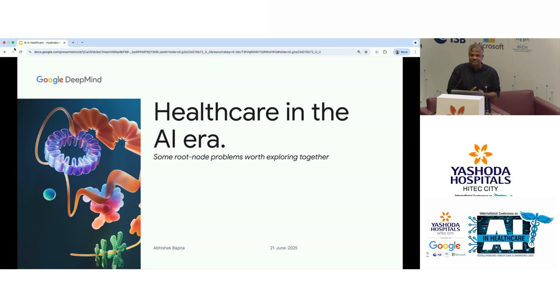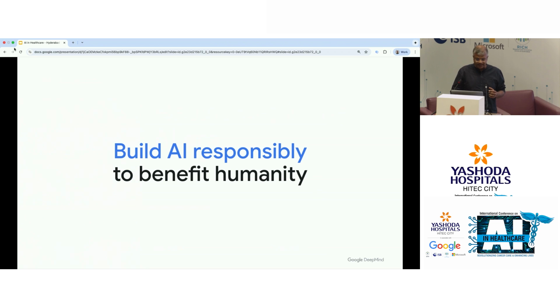My name is Abhishek. I'm the product lead for foundational research at Google DeepMind. So my job is to translate a lot of the research from DeepMind into products. And today I want to explore what I think might be some of the root node problems in AI.